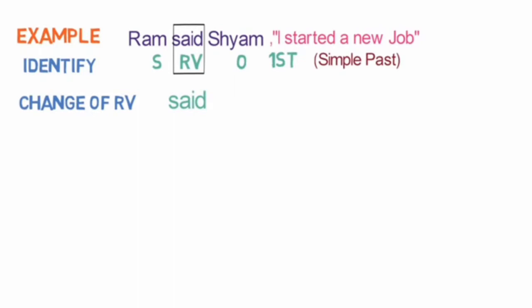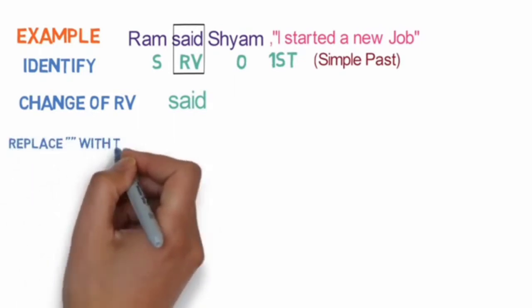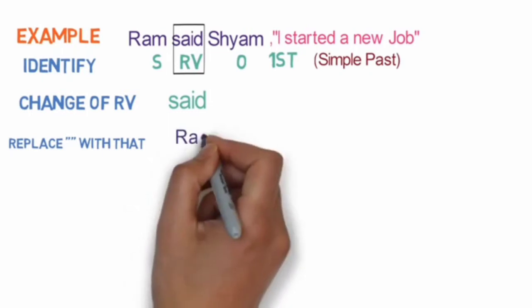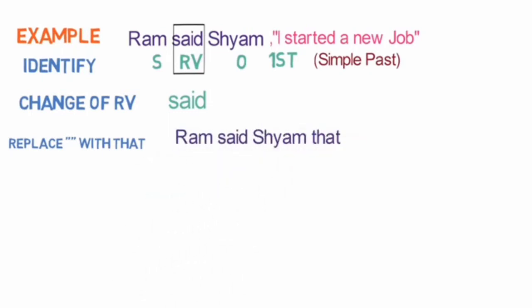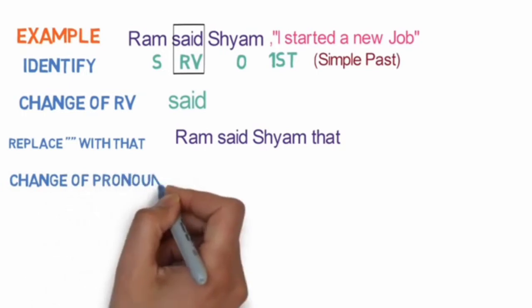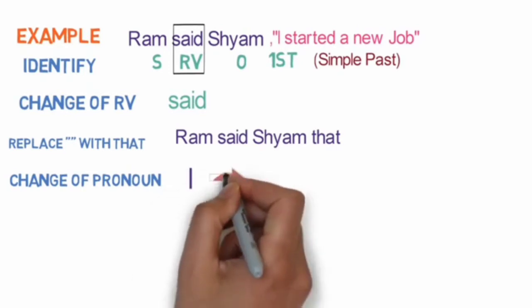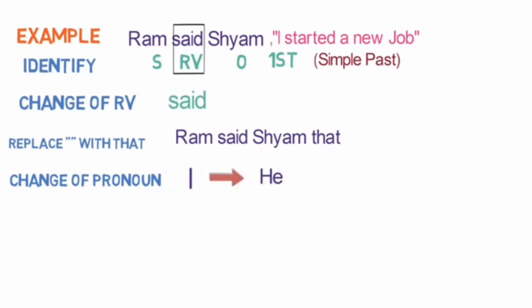The third step is replace inverted comma with that. So the sentence will become like this. Ram said to Shyam that. Fourth step is the change of pronoun. Here I is the first person and subject is Ram. So I will be changed to he. Please note, pronoun will be used in the reported speech to refer to the subject or object in the reporting speech. Now the fifth step is to change the tense.